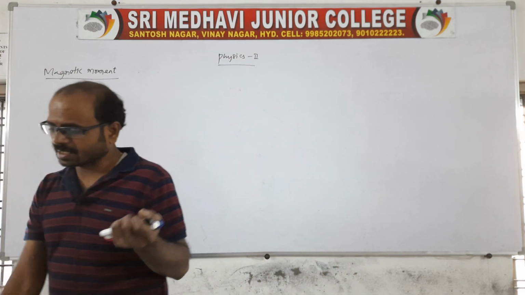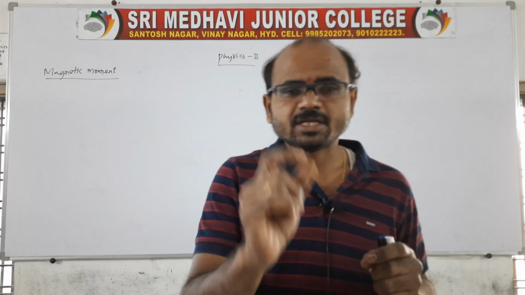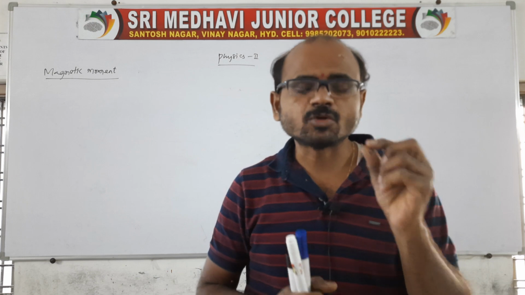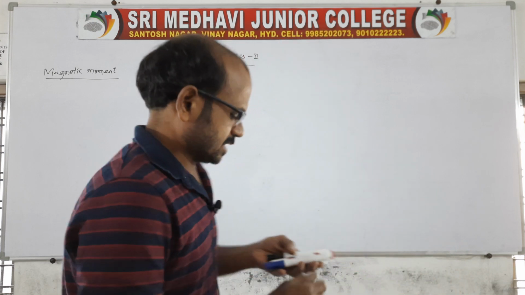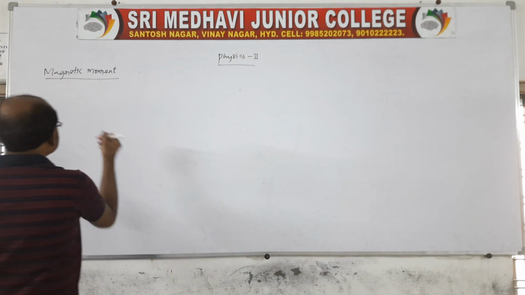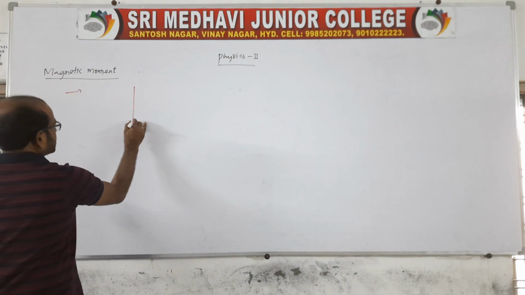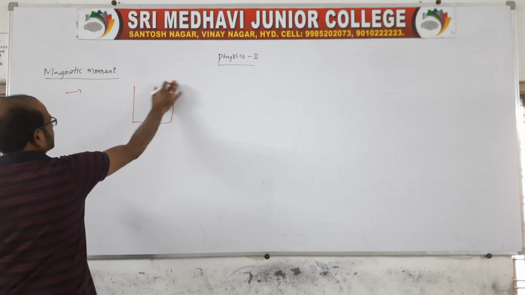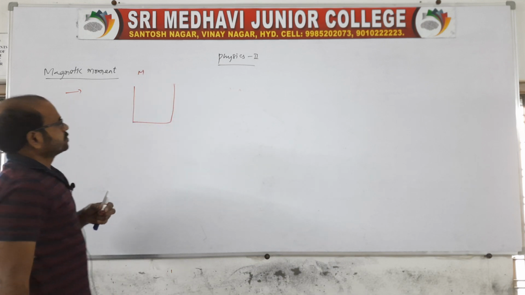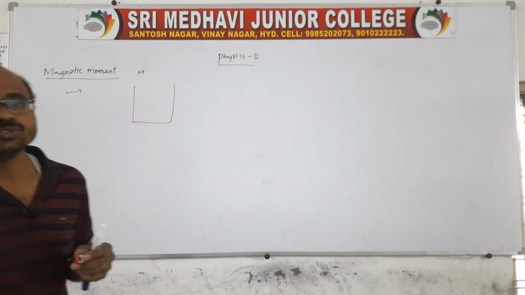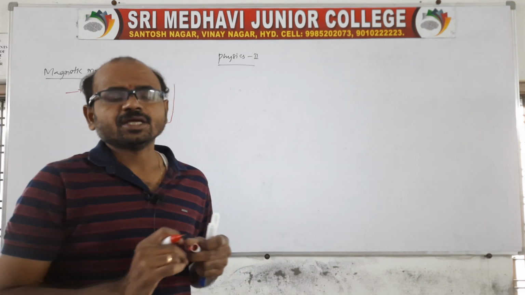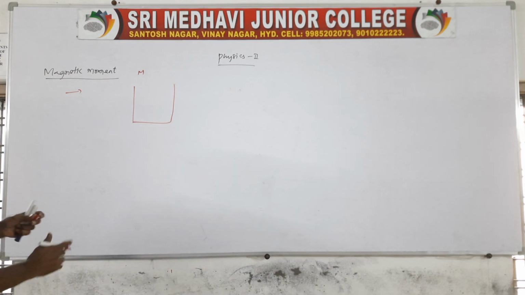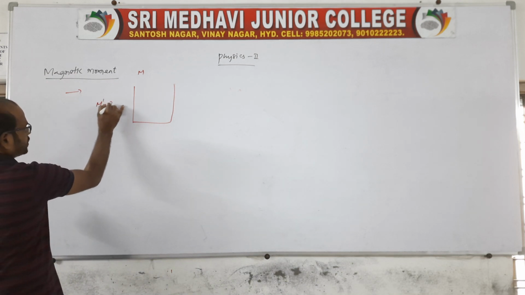A thin bar magnet of magnetic moment capital M is bent in the form of a U shape. See, the shape is given like this. A thin bar magnet of magnetic moment capital M is bent in the form of a U shape. Then find the new magnetic moment. It is asking, for this shape, find the new magnetic moment.